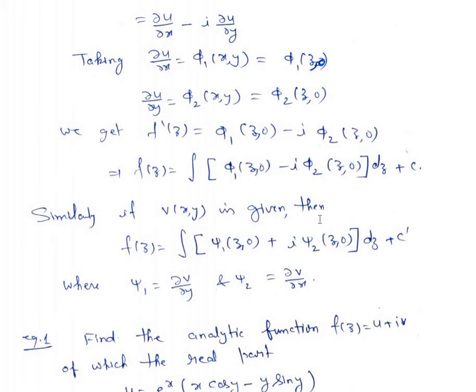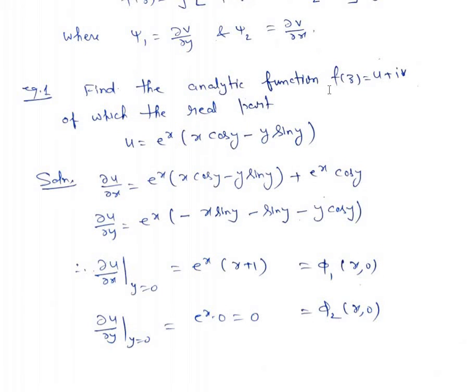Similarly, if v is given, then f(z) will be written as the integral of psi 1 of z comma 0 plus i times psi 2 of z comma 0 dz plus c dash, where psi 1 is equal to del v upon del y and psi 2 is equal to del v upon del x. Okay, let's take two examples.